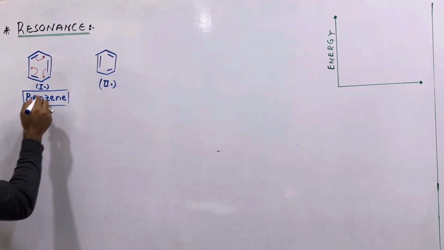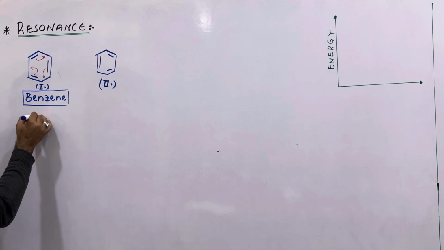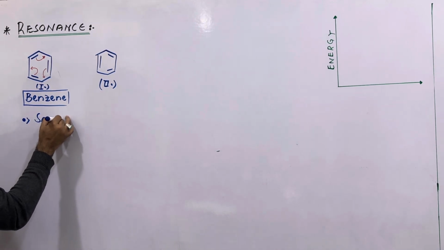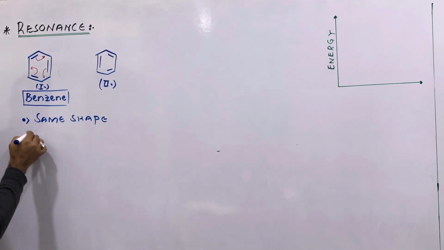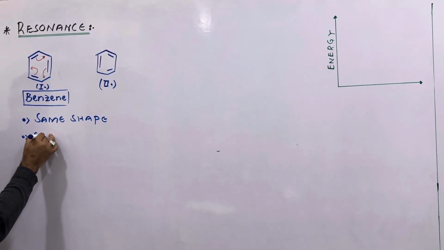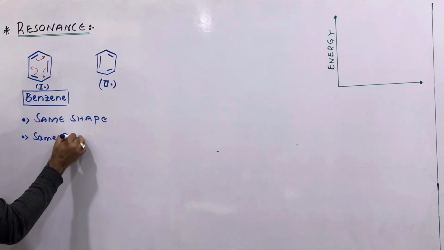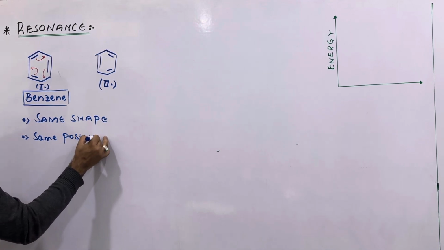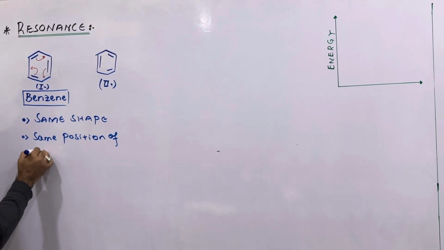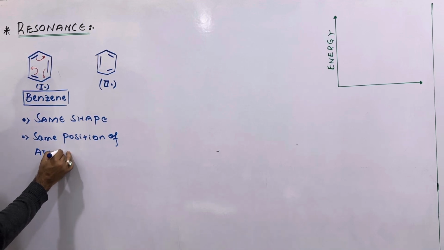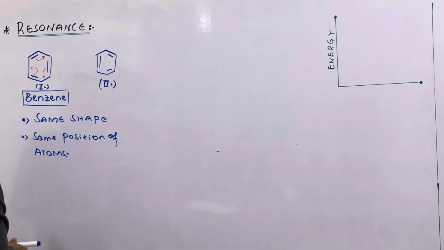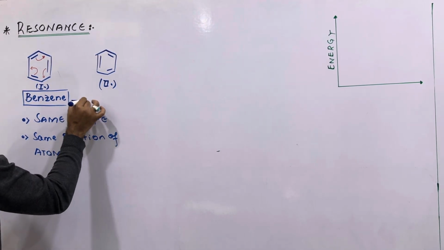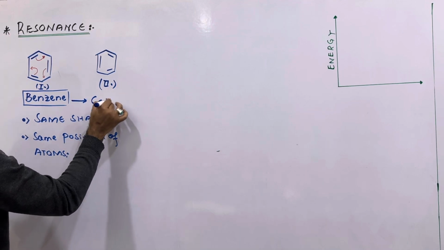My dear students, these two structures have the same shape with the same bond angles. They have the same position of atoms. In both structures, you can see each corner of the hexagon is occupied by a carbon atom which is attached with one hydrogen atom, and the formula of benzene is C6H6.